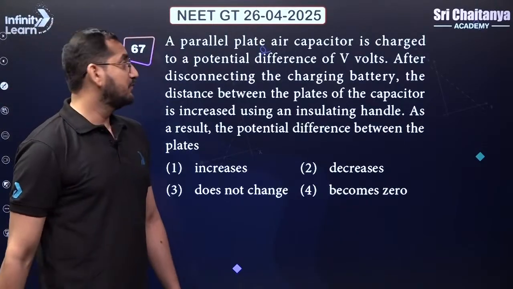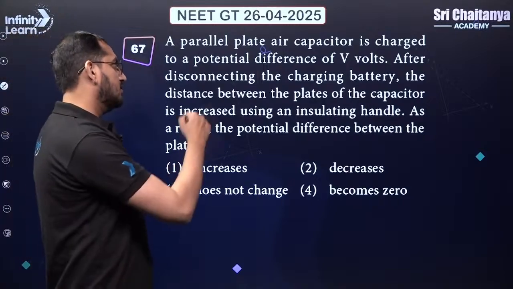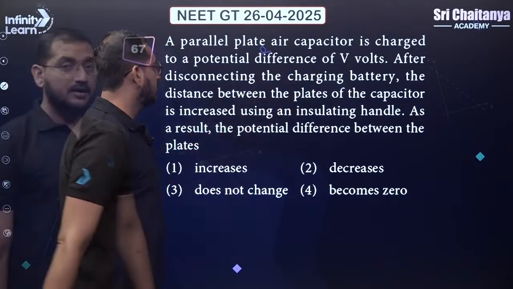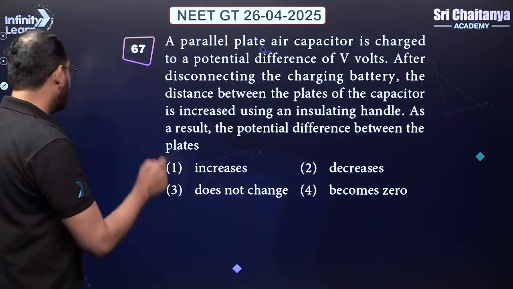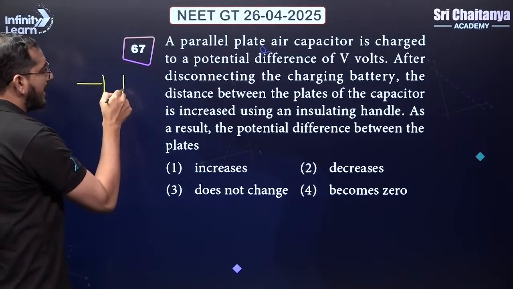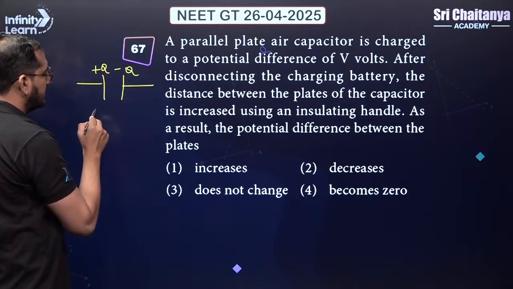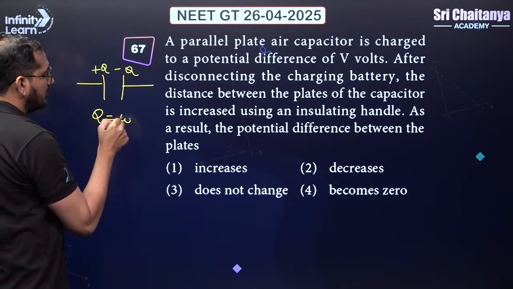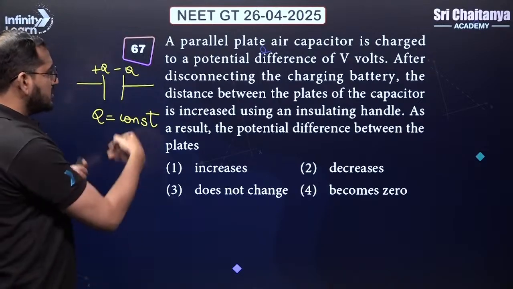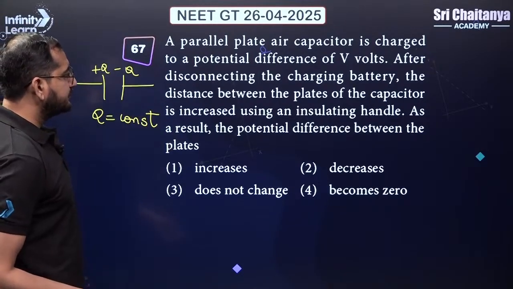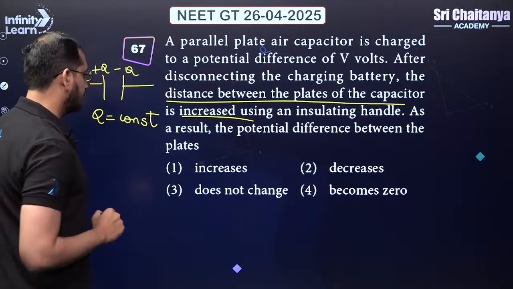All right. So we have a parallel plate air capacitor. It is charged to a potential difference of V volt. Now, we have disconnected the battery. As soon as we disconnect the battery, the charge on the plate will get trapped and we can say that now the Q value is constant. Okay. Now what are the changes that we are going to do with the capacitor? Distance between the plates is increased, right?